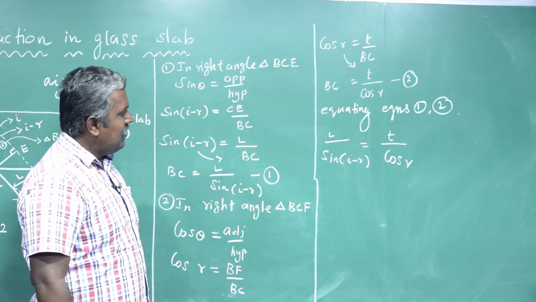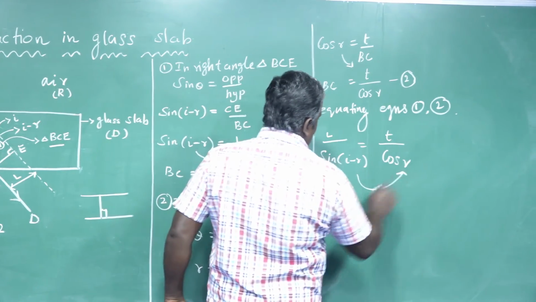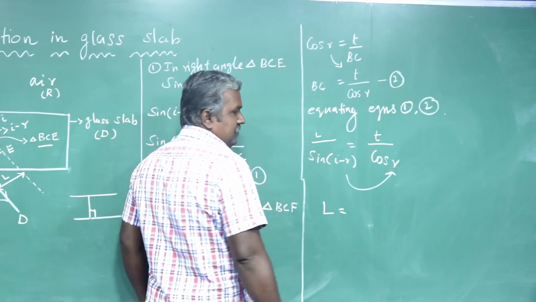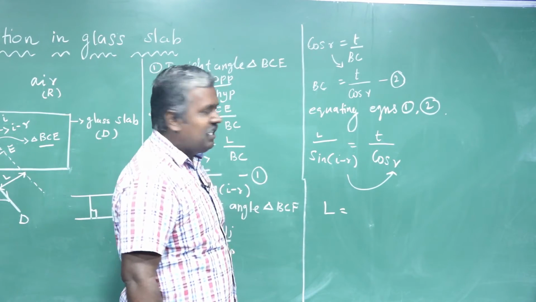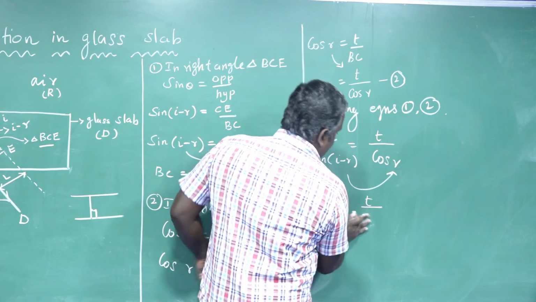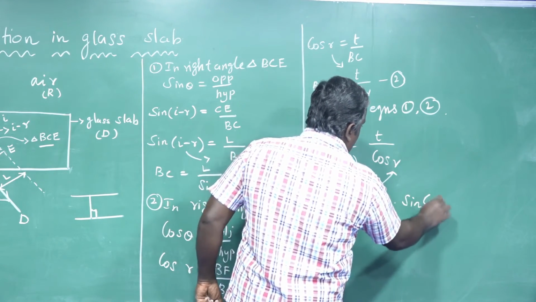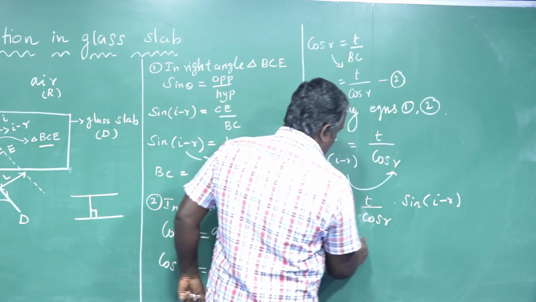We have reached the climax. So now L, the lateral displacement or shift, is equal to t by cos r into sin of I minus r, with r taken outside.